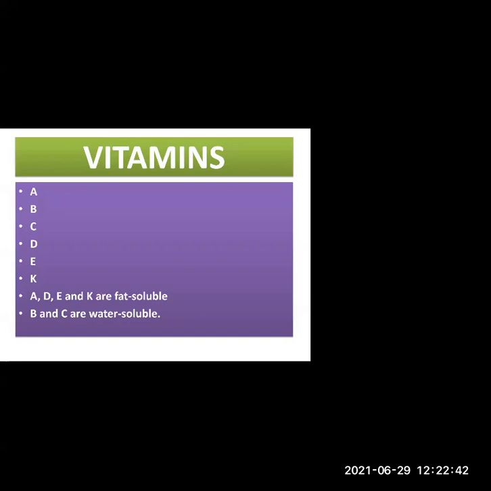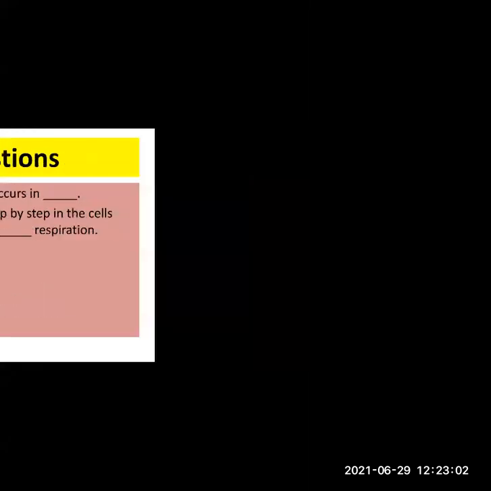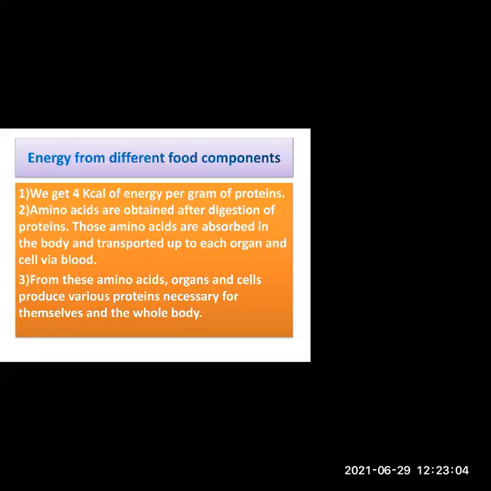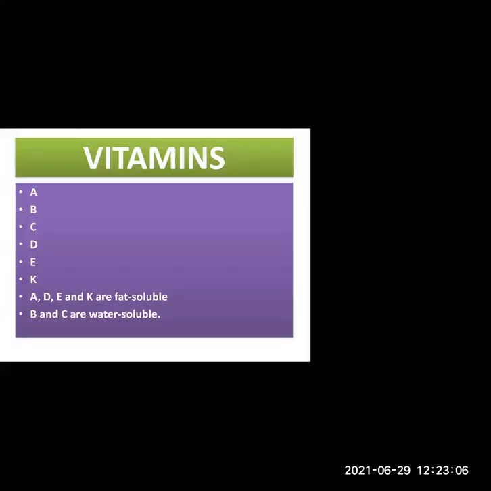Suppose you are not drinking water properly, what will happen? You will face dehydration. So there will be disturbance in the functioning of the body. So water is an essential nutrient. Okay, so which essential nutrients have you now studied? You studied about carbohydrates. First I told you about carbohydrates, then proteins, then vitamins. So these are the various nutrients. Along with that, water is also important.